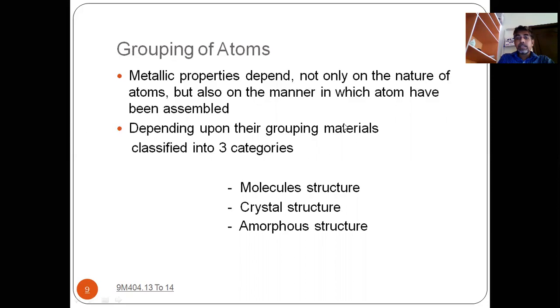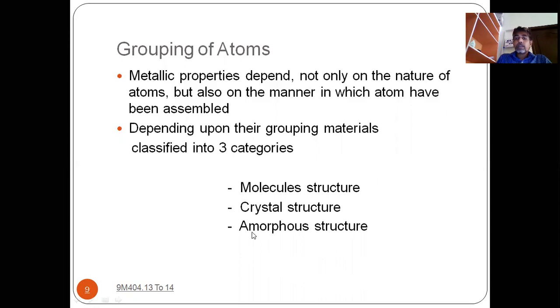Depending upon the grouping of these atoms, materials are classified into 3 categories. The structure depends not only on the nature of the atom, but also on the grouping of atoms. So we are having 3 varieties. First one is molecular structure, second one is crystal structure, and the third one is amorphous structure. What is meant by each of these? These are very, very important from the exam point of view.